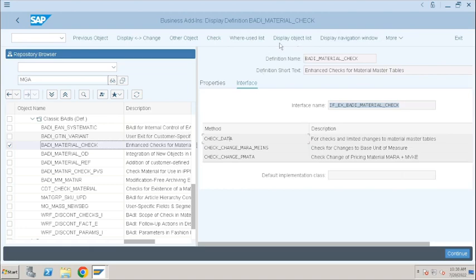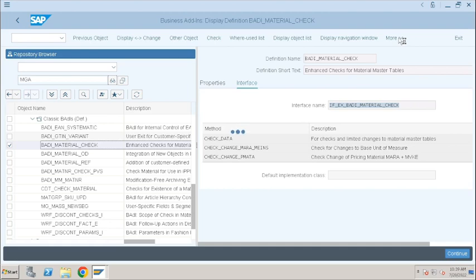If you want to know more details about this BADI definition, go to the documentation on this BADI definition. It is the same for customer exits also. You can find the documentation for most of the customer exits, so that you can identify the purpose of that customer exit or BADI.